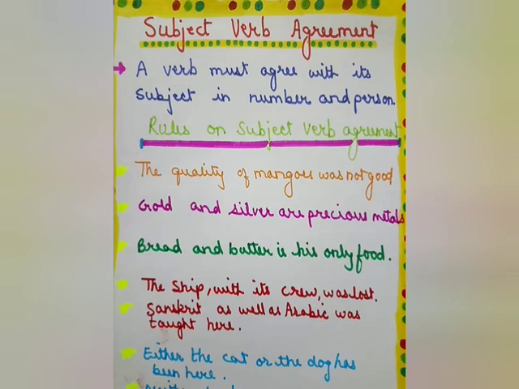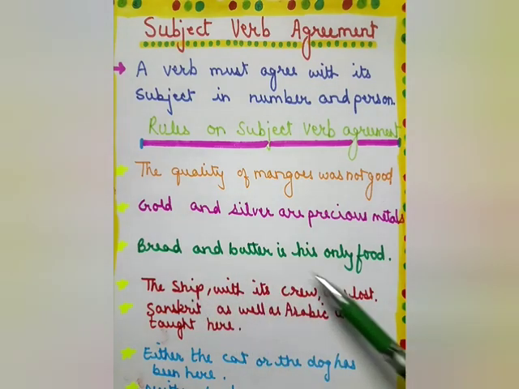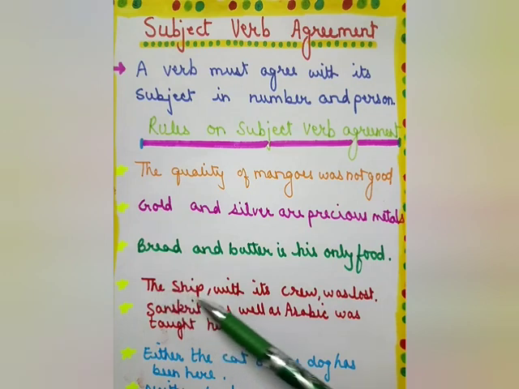Now, if two subjects are joined by as well as or with, the verb follows the first subject. Here, the ship with its crew was lost. The ship, its crew, two subjects joined by with, then the verb should follow the first subject, the ship.